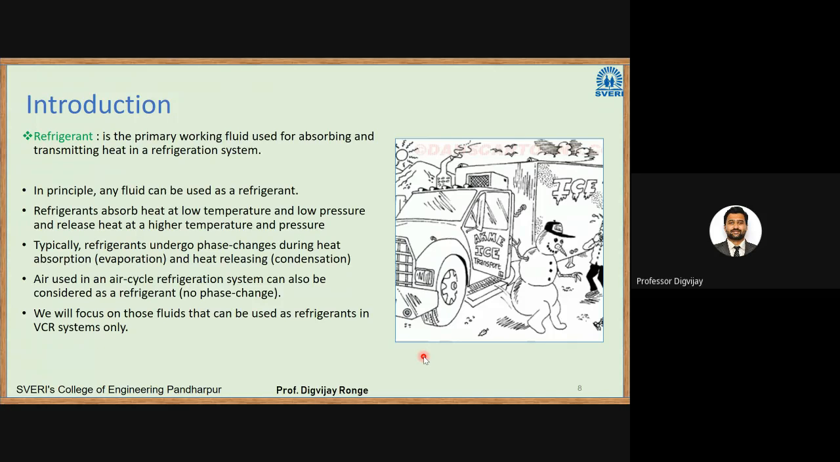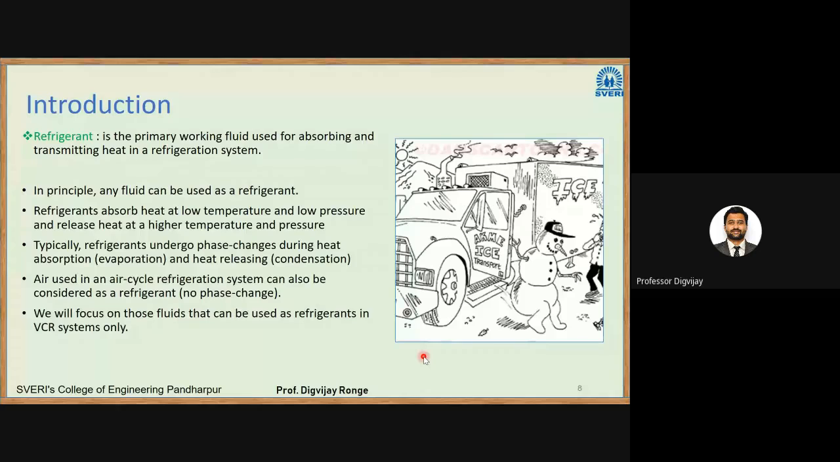So refrigerants absorb heat at low temperature and low pressure and release heat at a higher temperature and higher pressure. Typically, refrigerants undergo phase change during heat absorption, that is evaporation, and heat releasing. That is what I told you previously. Phase change is a must if you go for refrigeration.